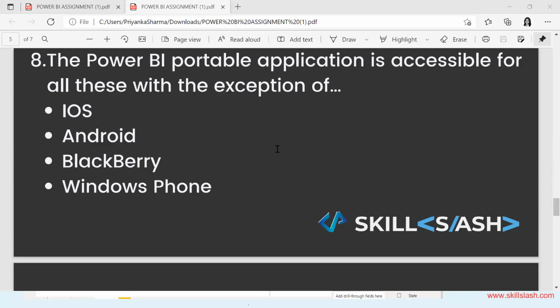Somebody asked me yesterday, it was a very good question. Somebody was using Linux and asked me, ma'am, Linux, it's not working. So I told you that on a Linux machine, Power BI is not yet supported. Similarly, on a portable application, the BlackBerry is not going to work. Option C.